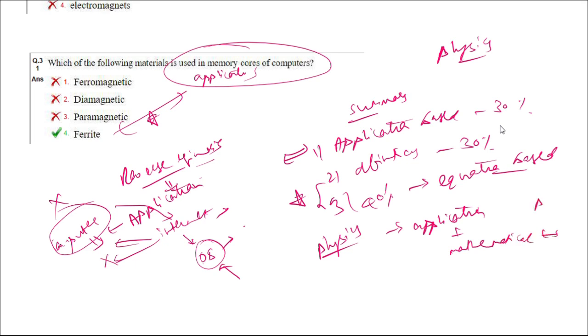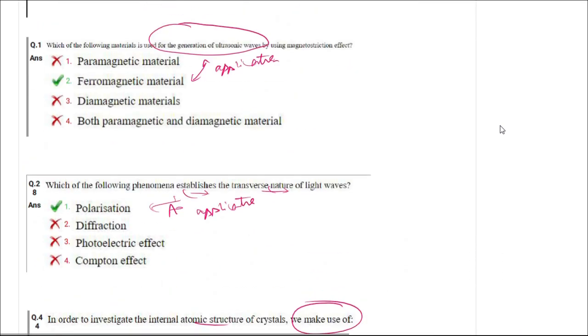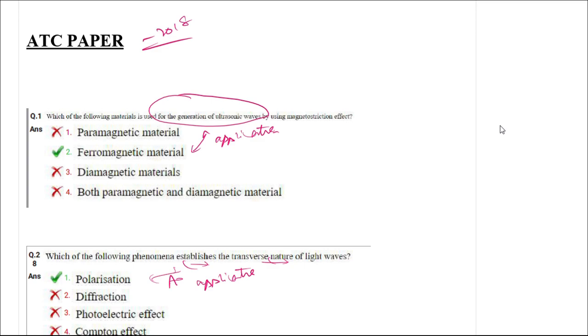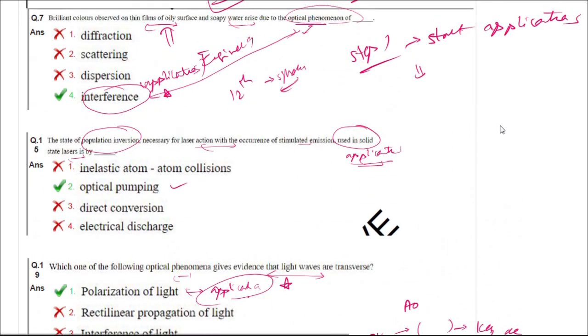Every physics equation has to be compatible with mathematics, means mathematics has to agree with physics. It's not that physics is not in agreement with mathematics. Every physics equation is based on mathematical models only. So this is reverse engineering, starting with the applications and then moving to this. If you just analyze the questions, you will know they are talking about the applications, and this will help you score high marks.